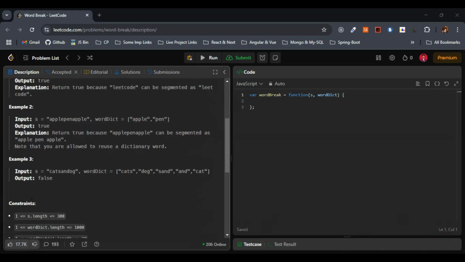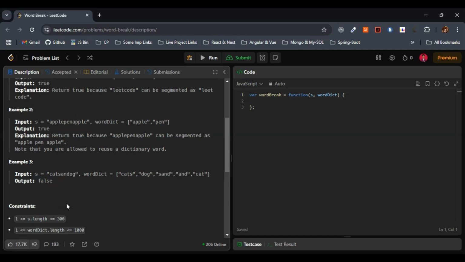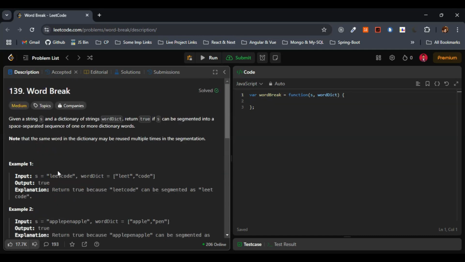Why is this one false for catsandog? Because we have cats, and we have dog, but sand and cat are not present in the required way here, so this will be false in this case. I hope this is clear. So this is it for the question. I hope what we need to do is completely clear. Let's discuss the approach, followed by the edge cases one by one, and then finally write the code and discuss the complexities of the code that we have written.